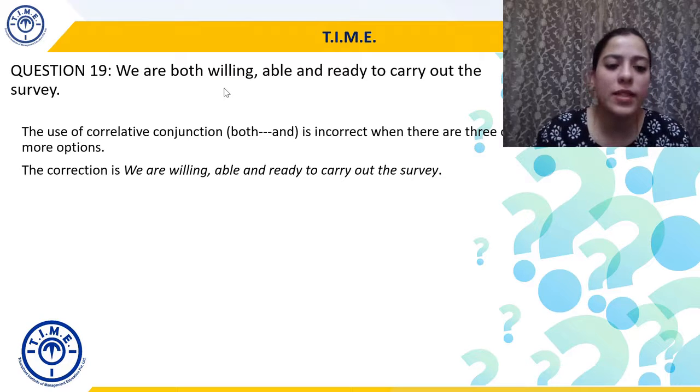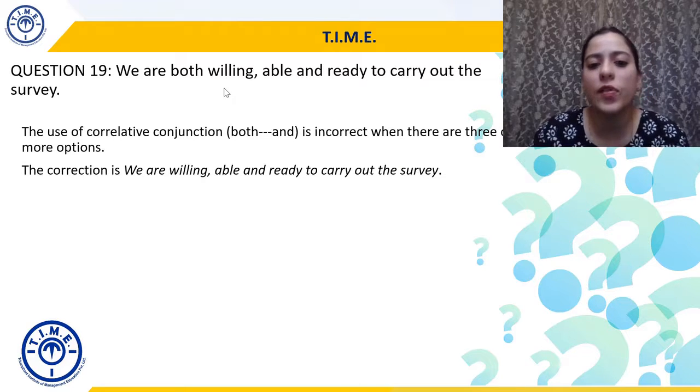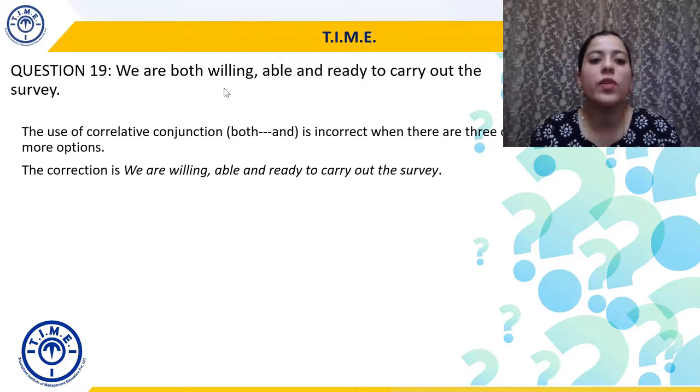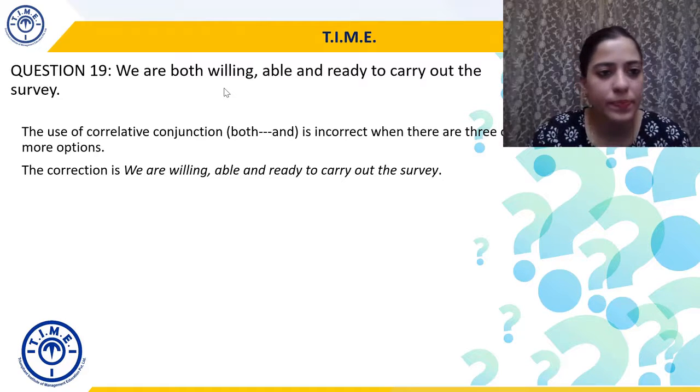So we will modify the sentence to: we are willing, able, and ready to carry out the survey. We'll remove both from the equation. So we are willing, able, and ready to carry out the survey.